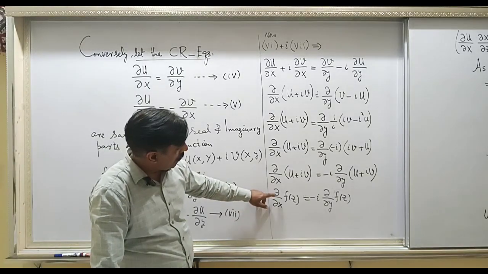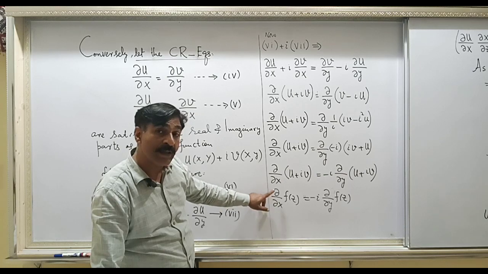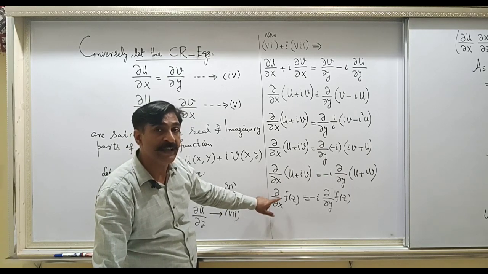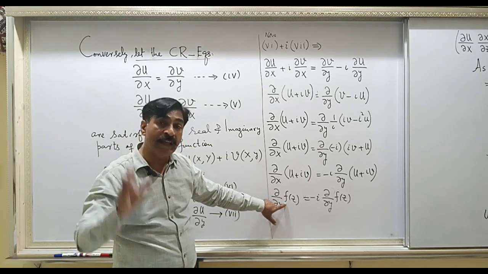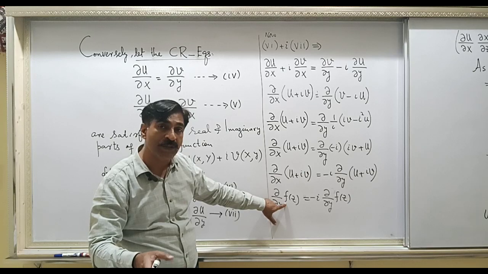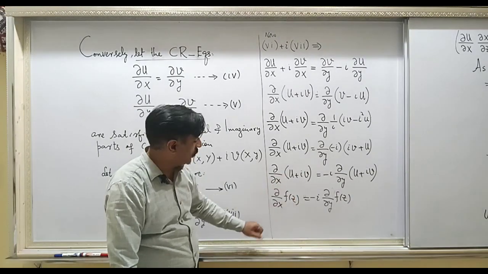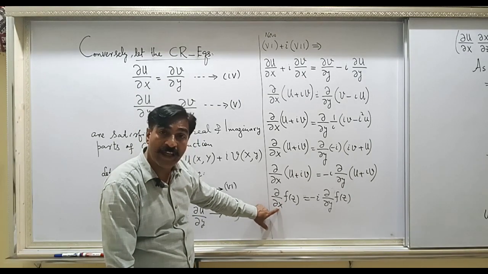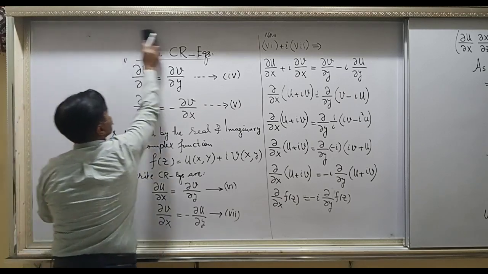Now look at this thing, partial over partial x, you need d by dz, because you need to prove that f(z) is differentiable. When you say f(z) is differentiable, it means the derivative of f(z) is to be taken with respect to z. And how can we get it? Use the chain rule of differentiation here again. So here is your chain rule of differentiation.